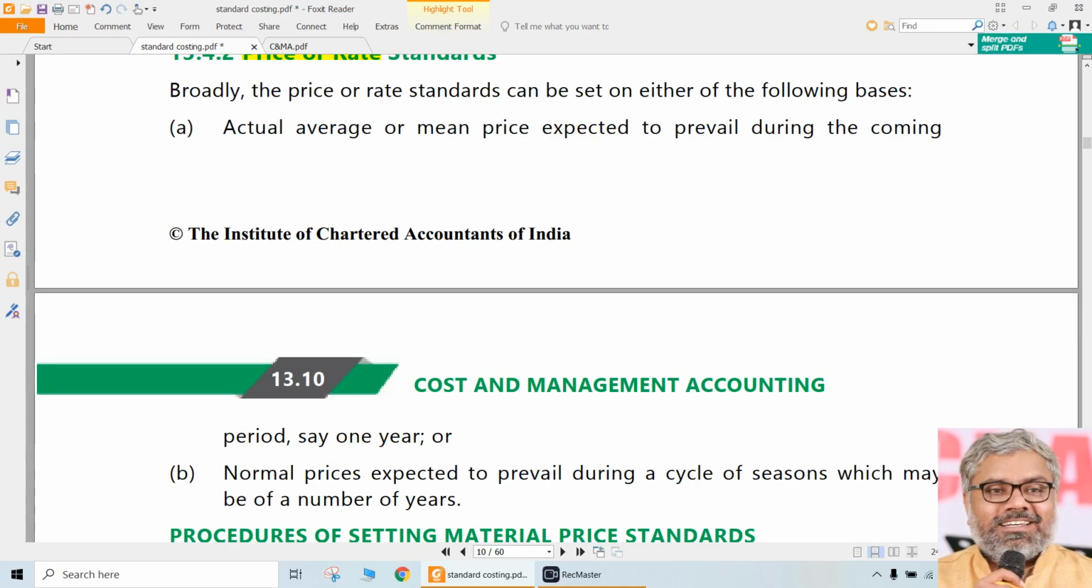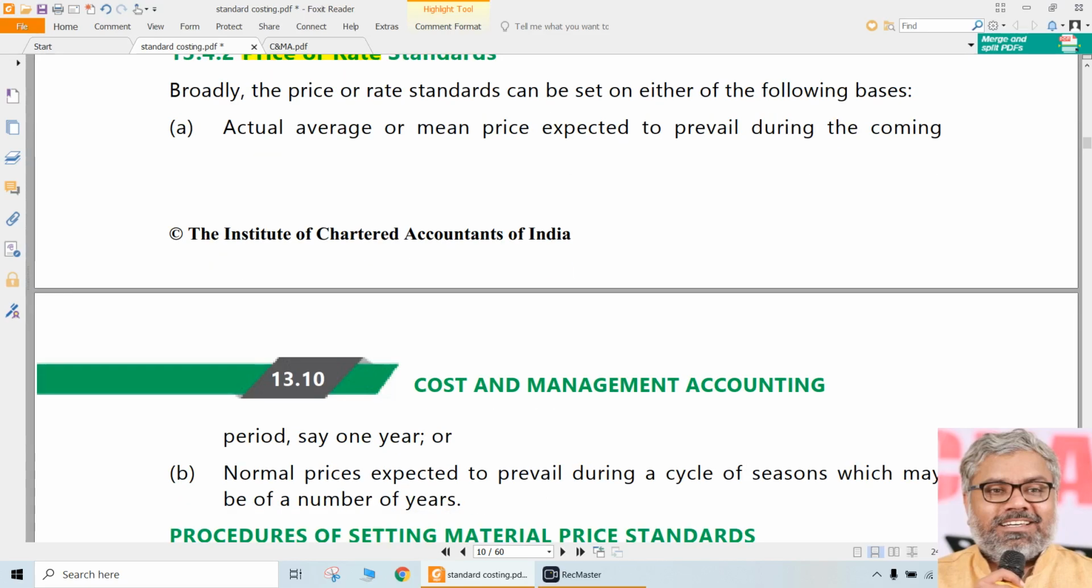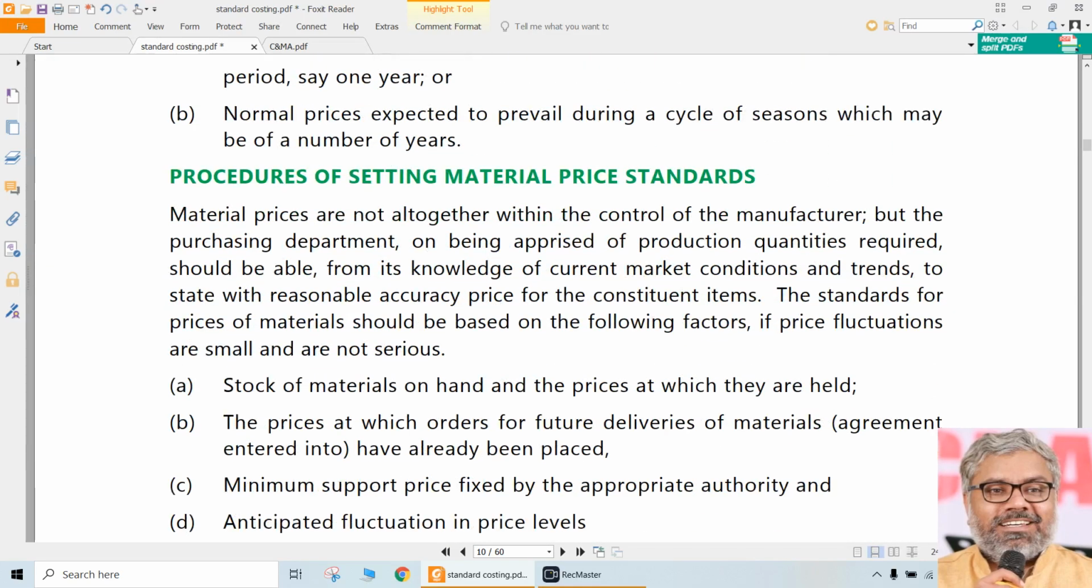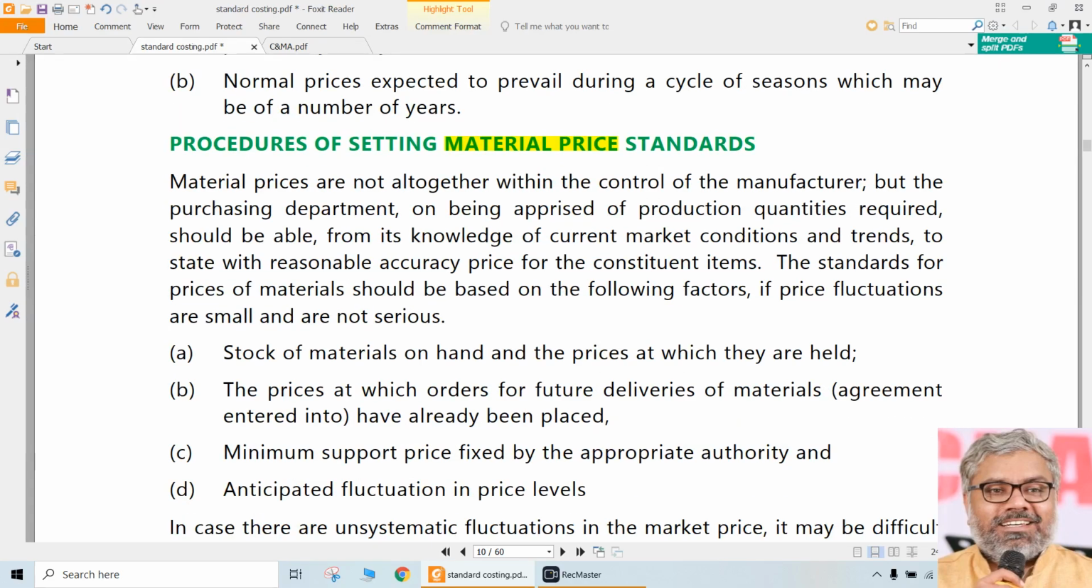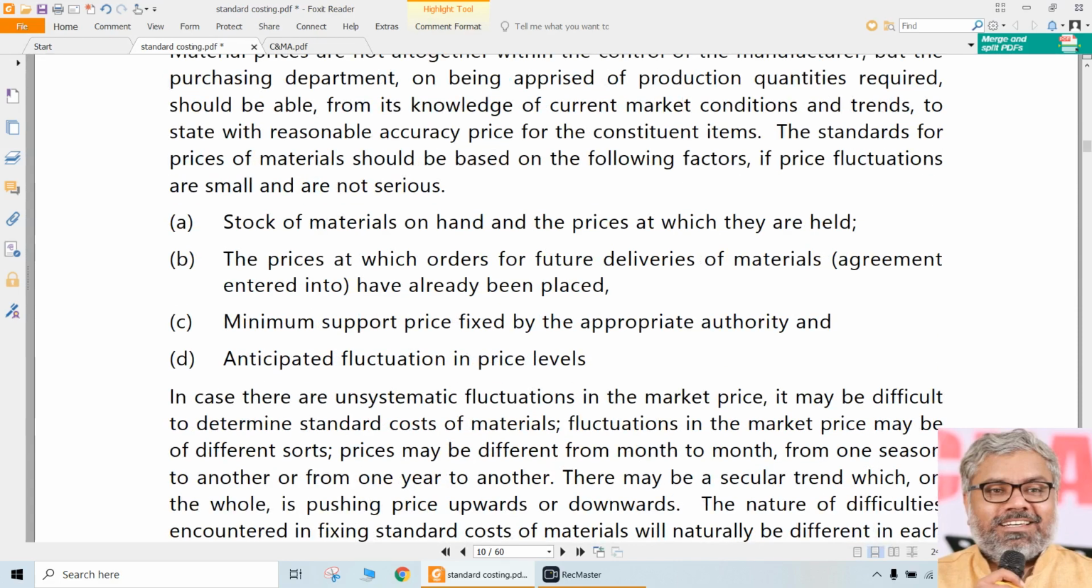Means we know the 10 kgs are required, but how much is it going to cost per kg? What is the market price? What is the market price prevailing now, and what could it change to in the coming year? All those things have to be considered while setting the material price standards. So material price standards have to be set by taking many things into consideration.